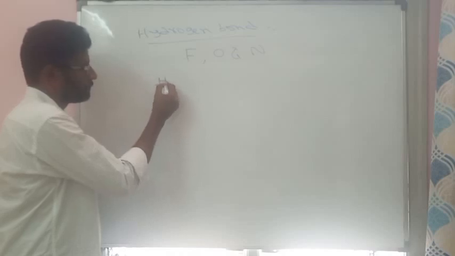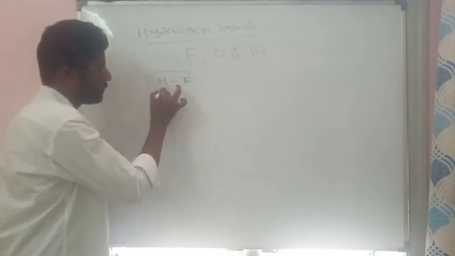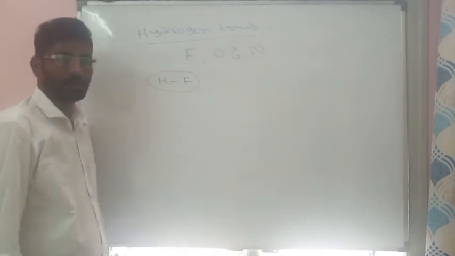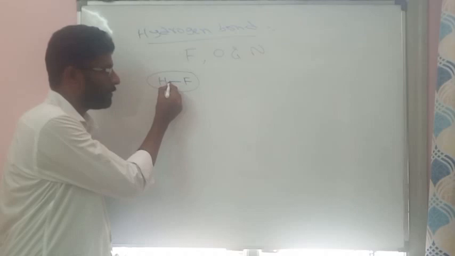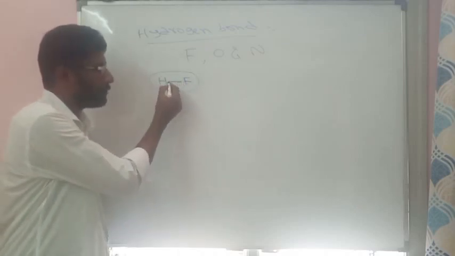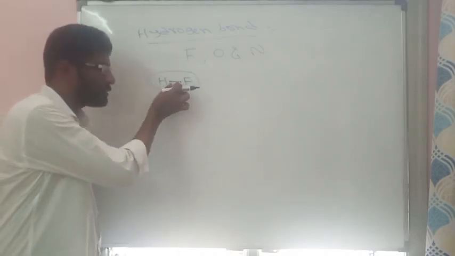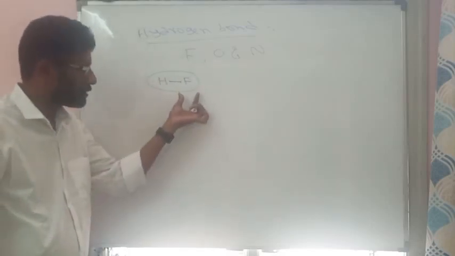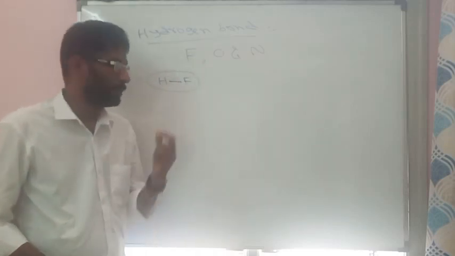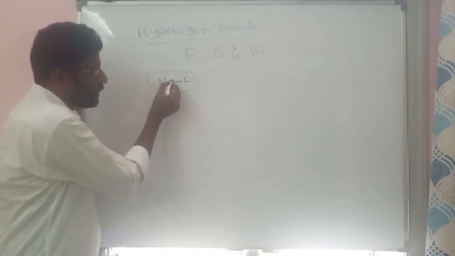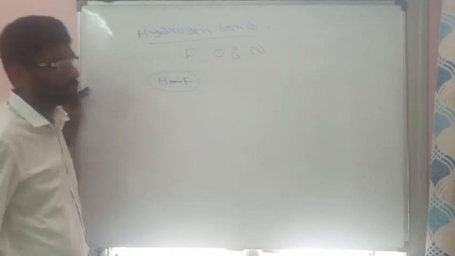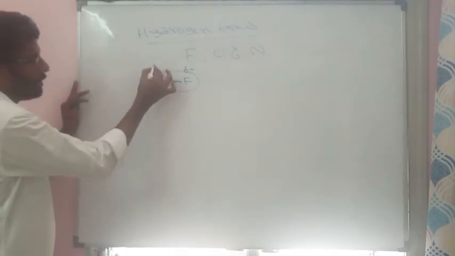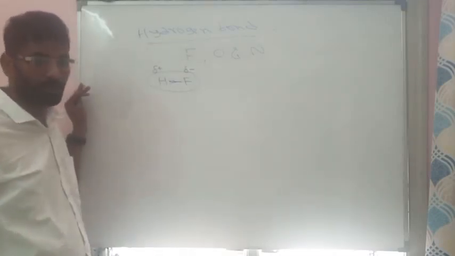For example, we are taking the HF molecule, hydrogen fluoride. In this hydrogen fluoride, there is a covalent bond between hydrogen and fluorine due to sharing of electrons. Even though it is a covalent bond, the bond is between two different atoms, and fluorine is highly electronegative, so it always pulls the bond pair electrons, and due to that fluorine will exhibit partial negative charge. Similarly, hydrogen will exhibit partial positive charge.